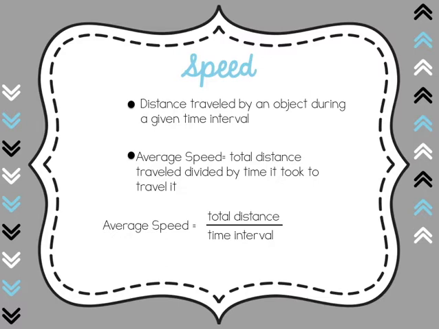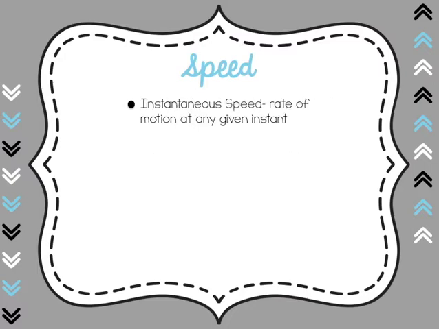Let's talk about speed. Speed is the distance traveled by an object during a given interval. The average speed equals the total distance traveled divided by the time it took to travel the distance. So average speed equals total distance divided by time interval. So when asked to calculate the speed, you have to divide the total distance by the amount of time it took. What about instantaneous speed? Well, instantaneous speed is the rate of motion at any given instant.